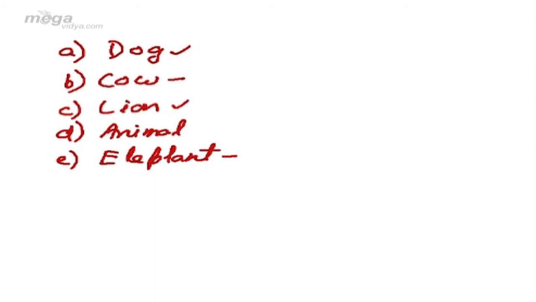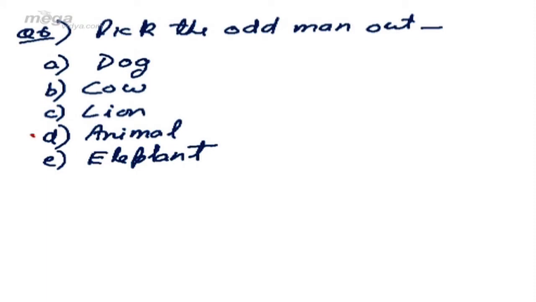But in this case, animal is a category and the rest four belong to this category. Therefore, the answer is animal in this case, because it is a category and the rest four belong to this category.